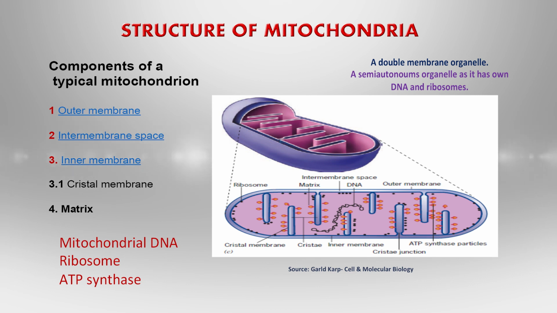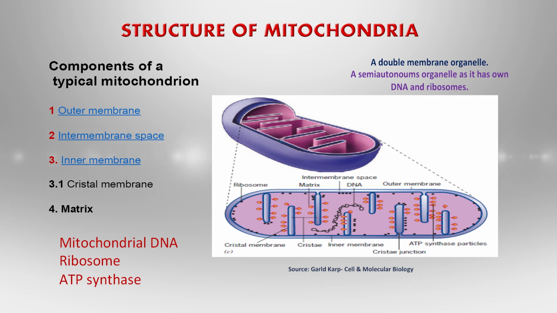Inside the inner mitochondrial membrane there is a matrix rich in proteins and enzymes, and there is a small DNA present in the mitochondria and some amount of ribosomes. The ribosomes are of the 70S type, similar to prokaryotic organisms. So this is the structure of the mitochondria, and the mitochondria is mainly responsible for the Krebs cycle, which is called the citric acid cycle, through which the energy rich molecules NADH and FADH2 are generated, and they go to the